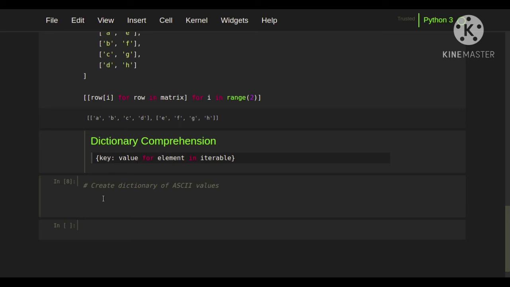As an example, we are going to get the ASCII values of each character. For A the ASCII value is 65. For B the ASCII value is 66. So I am going to iterate through this. Since there are 26 characters in the English alphabet, I am going to run this.